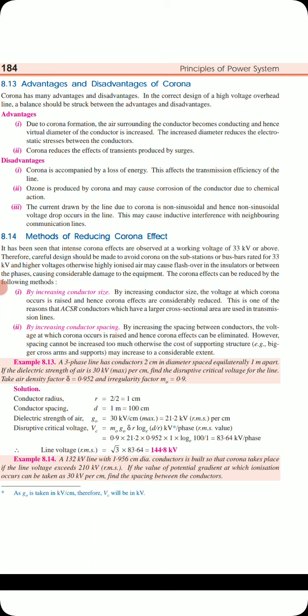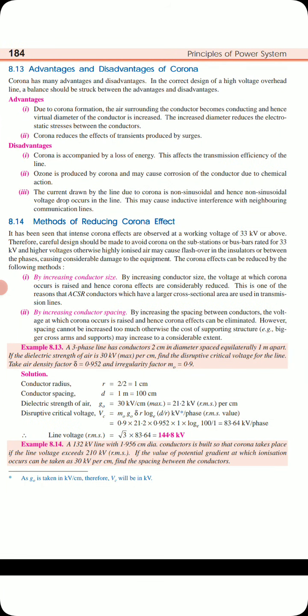Let us see one problem here. A three-phase line has conductors 2 cm in diameter, spaced equilaterally 1 meter apart. The dielectric strength of the air is 30 kV maximum per centimeter. Find the disruptive critical voltage of the line. Take air density factor delta equal to 0.952 and irregularity factor m naught equal to 0.9.